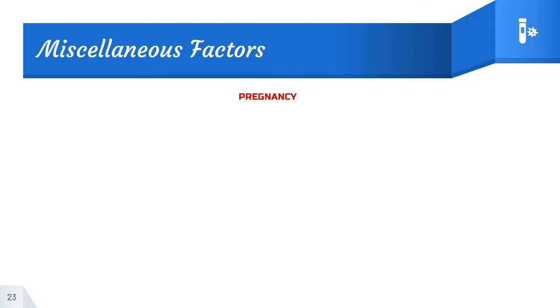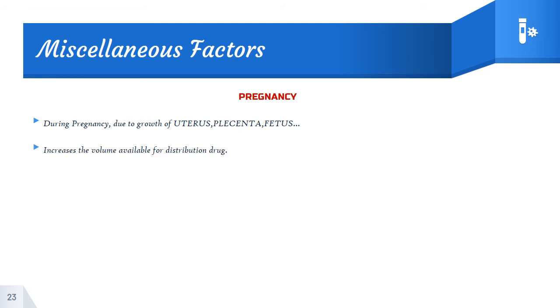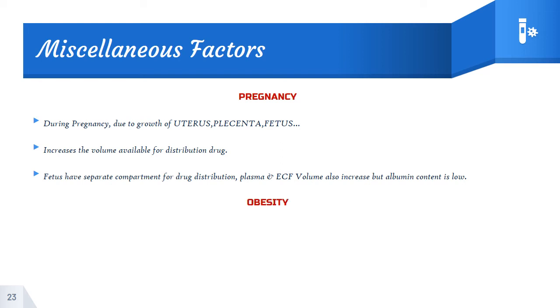The next is pregnancy. During pregnancy, due to the growth of the uterus, placenta and fetus, there will be an increase in volume available for drug distribution, and the fetus has a separate compartment for drug distribution. Plasma and ECF volume will also increase, but the albumin content will be quite low. The next is obesity. An obese person has high adipose tissue, so high distribution of lipophilic drug will be found in obese patients.